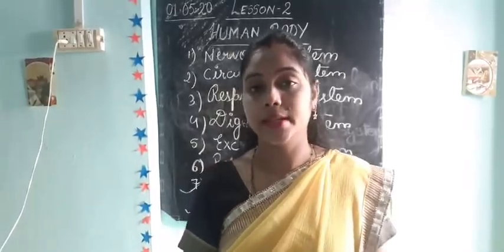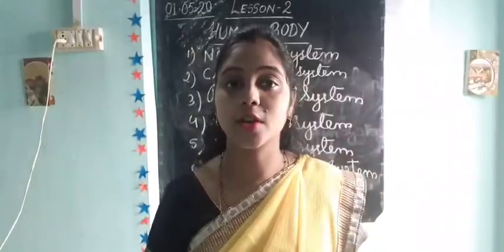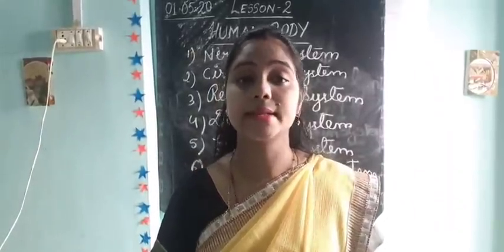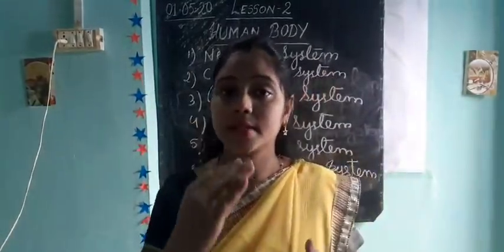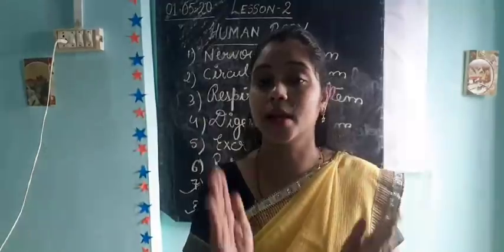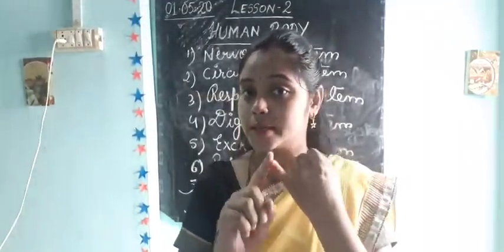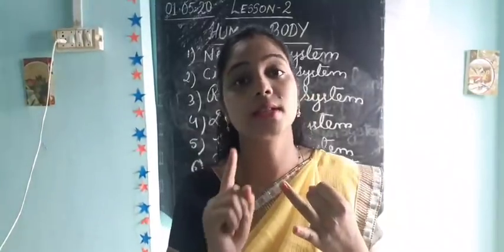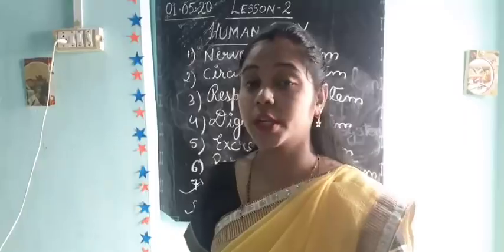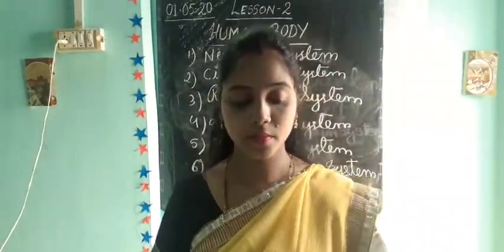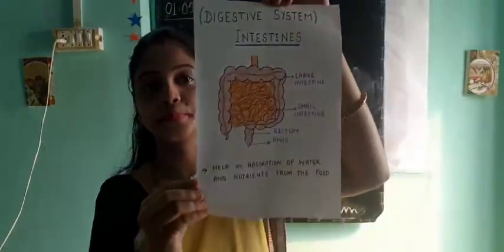Clear? Then the next organ is the intestine. Yes, my dear students, after the stomach, the intestine is there. There are two types of intestine. The intestine includes the small intestine as well as the large intestine, and it also includes the rectum. Now you can see the picture of the intestine.